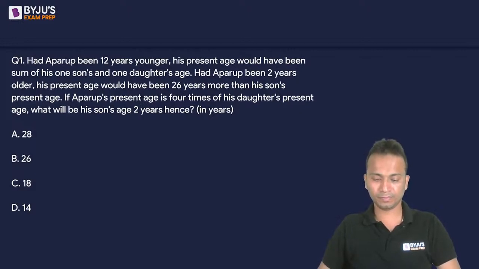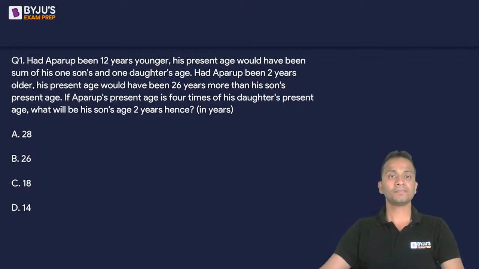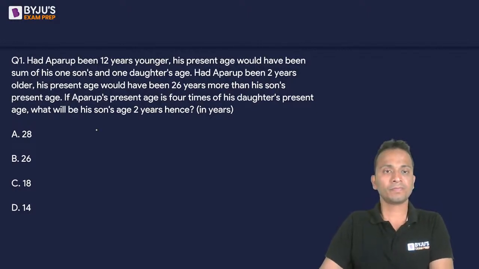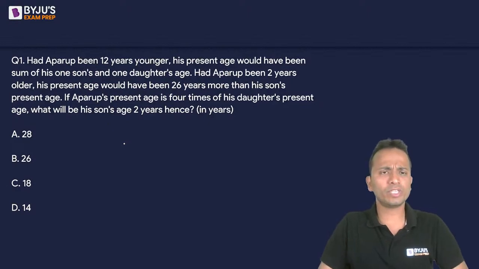All right, any answer for this one? A few more seconds and then I'll start with the solution. Okay, I'll start with the discussion of this one.